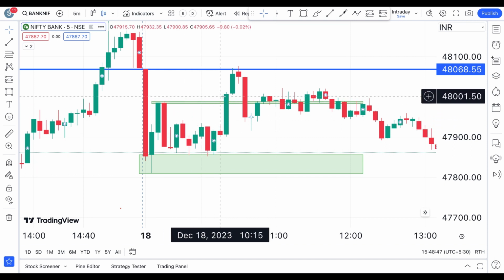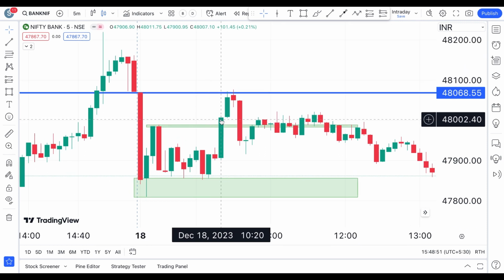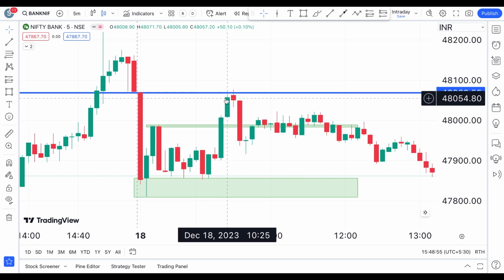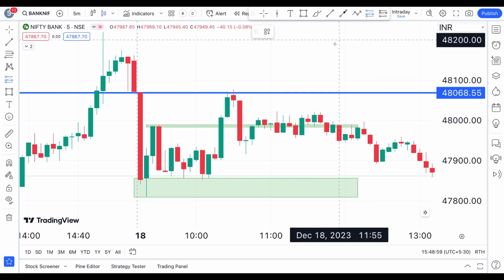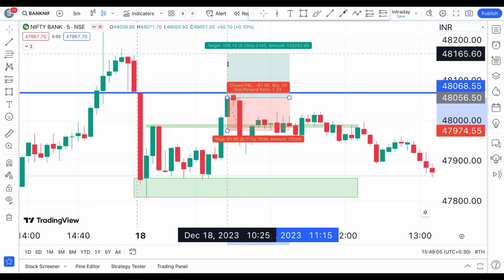Here you have seen a breakout towards the upside: this is a swing high, and this is a minor resistance, right? After that, you have also seen a confirmation candle. Many people would make a mistake here by assuming this is a true breakout, and take a trade there with this as the stop loss and this as the target.